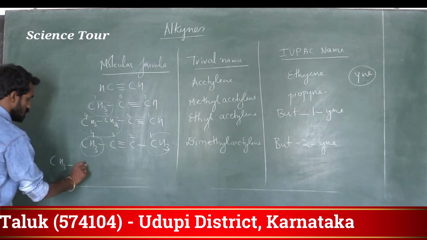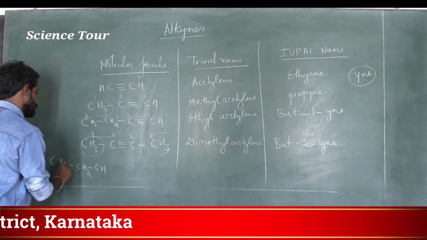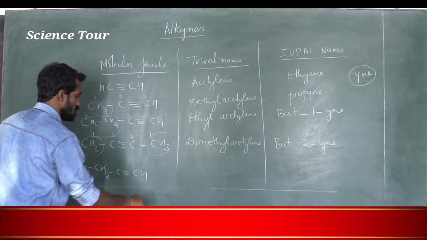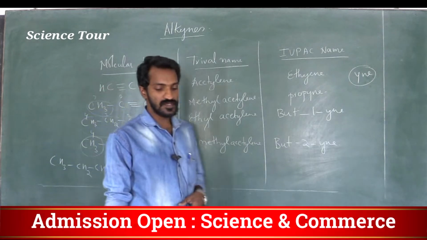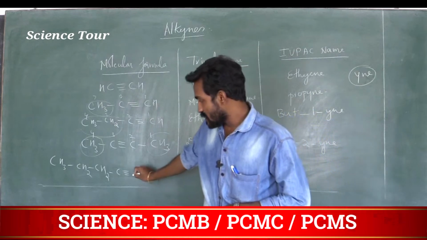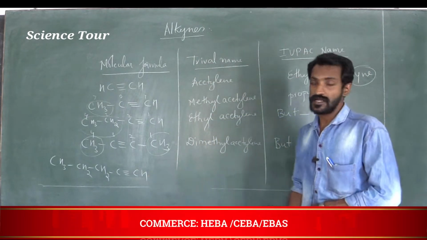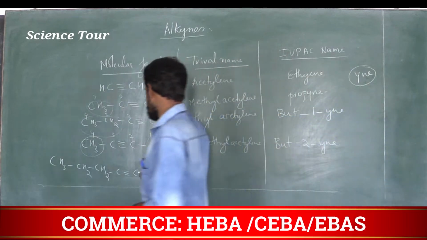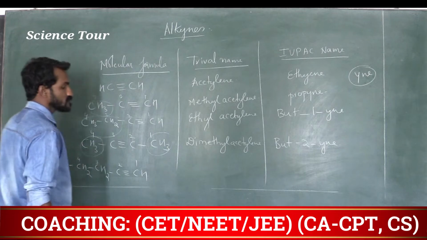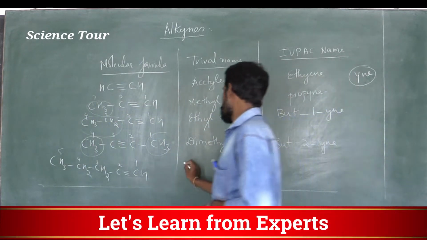Next is CH3 CH2 CH2 C triple bond CH, carbons 1, 2, 3, 4, 5. Look at this compound, my dear students. While putting H, you should take care, otherwise carbon will not remain tetravalent. You start numbering from this side, 1, 2, 3, 4, 5. This is propyl acetylene.